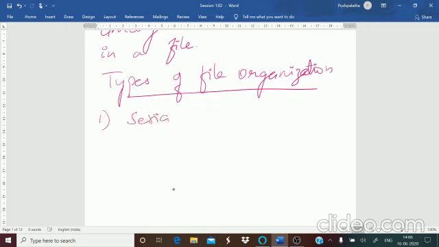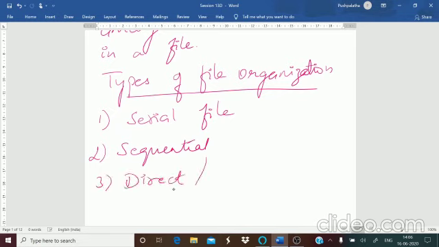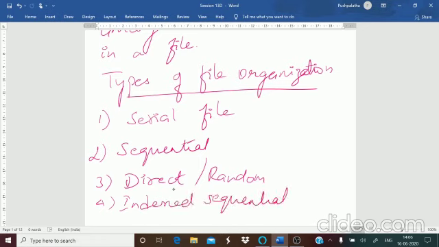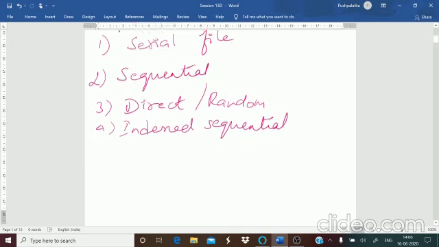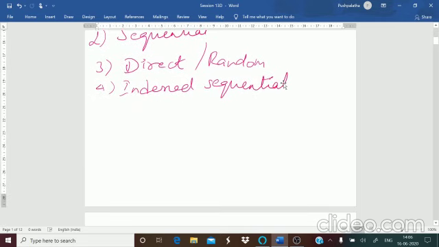One is your serial file organization, sequential file organization, direct or random file organization, and indexed sequential file organization.